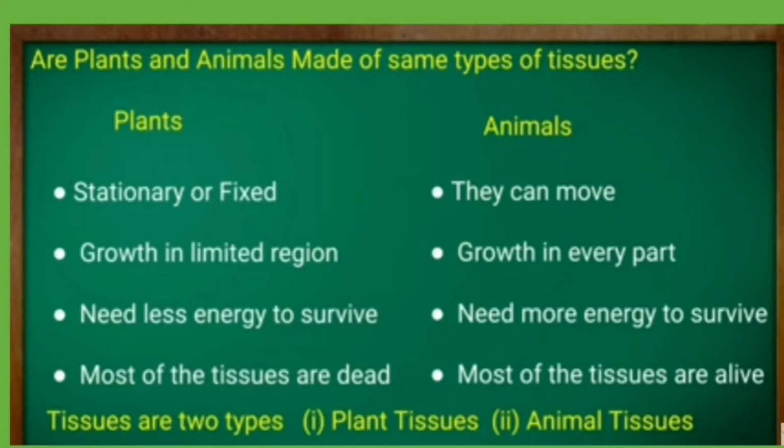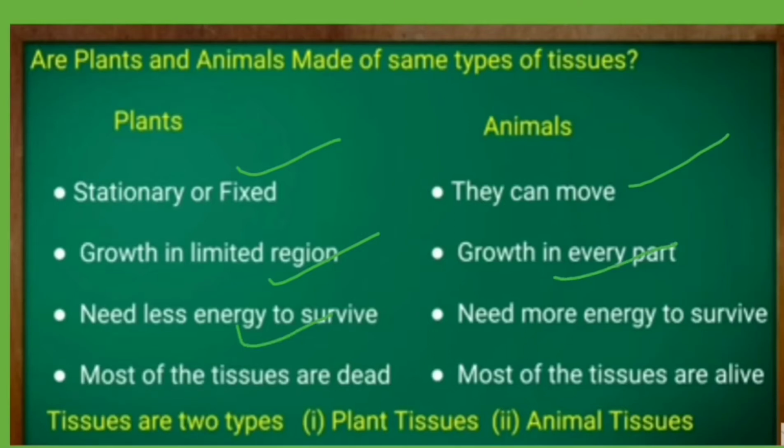Plants and animals are two different multicellular organisms, and both possess different types of tissue, because their life functions are different from each other. Plants are stationary, they remain fixed at one place, whereas animals move from one place to another. In plants, growth is limited to certain particular regions only, whereas in animals, growth is uniform in every part.